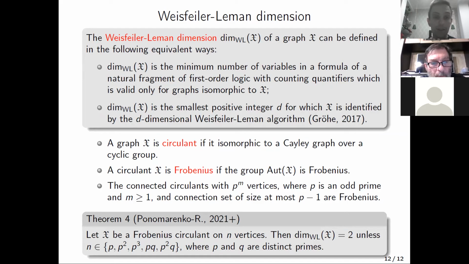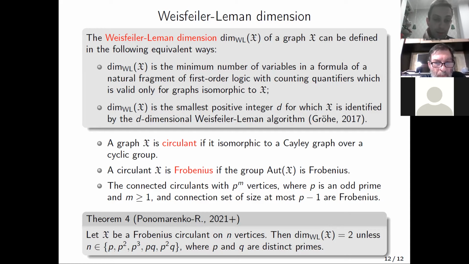Or, an equivalent definition, it is the smallest positive integer d for which X is identified by the d-dimensional Weisfeiler-Leman algorithm. This definition was introduced by Grohe. I recall that a graph is called circulant if it is isomorphic to a Cayley graph of a cyclic group. And we say that the circulant is Frobenius if its automorphism group is Frobenius. In fact, there are many Frobenius circulants.